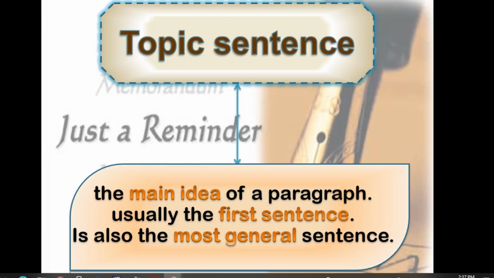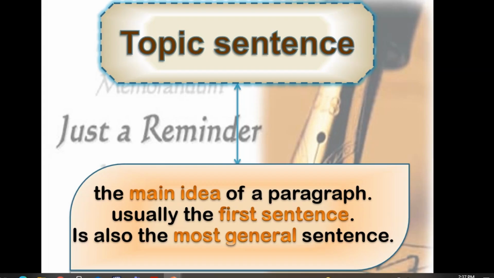We need to explain. We need to use some transition words like first. The first reason is that. The second reason is that. The third reason is that. It's better to use some transition words while writing the supporting sentences. The first reason is that. The second reason is that. Also, okay, you can use also, first, second, in addition to that.